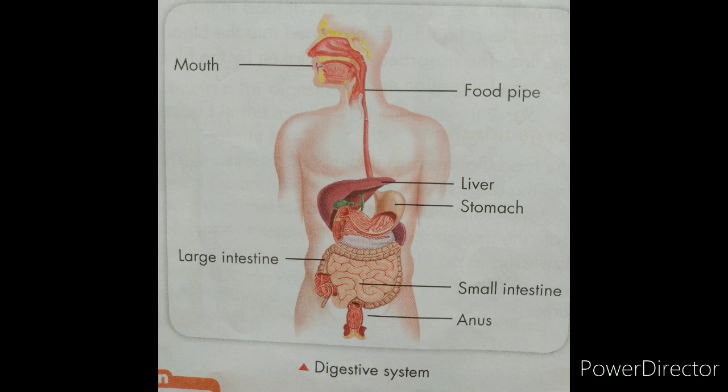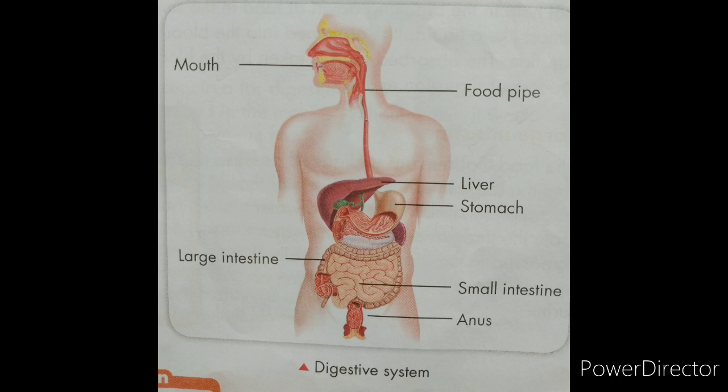These salivary glands produce a liquid called saliva. In our mouth, we have one liquid, no? That liquid is called saliva. So what will that do? The saliva moistens the food and makes it soft. It also breaks down starch into sugar.